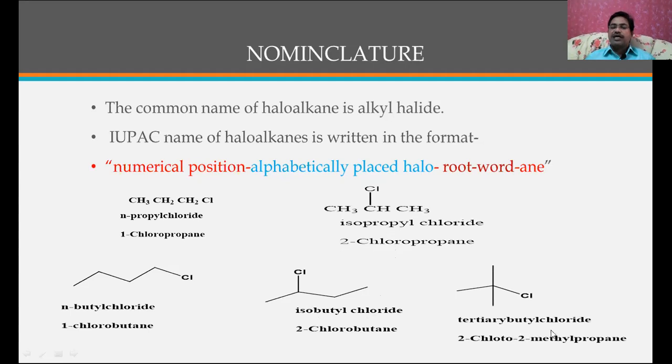This is going to be the tertiary butyl chloride. This is the common name. And what is the IUPAC name? In the IUPAC name, we have to select the longest chain. This is the longest chain, 1, 2, and 3. At the second carbon, there is a methyl group and also chlorine. That's why it is called 2-chloro-2-methylpropane. In this way, the nomenclature of the halogen compounds can be represented.